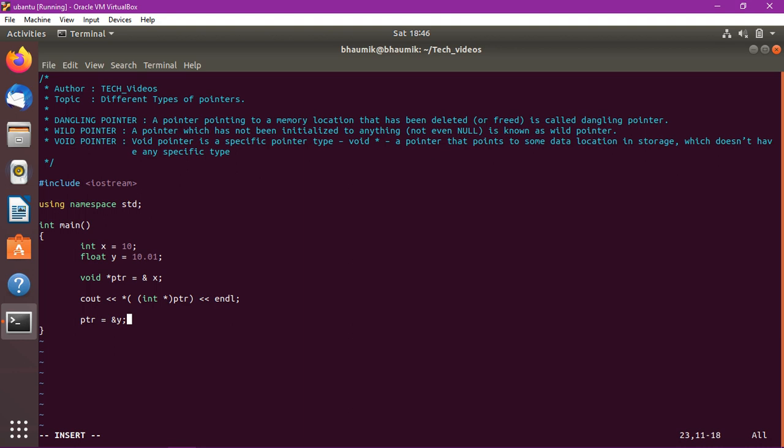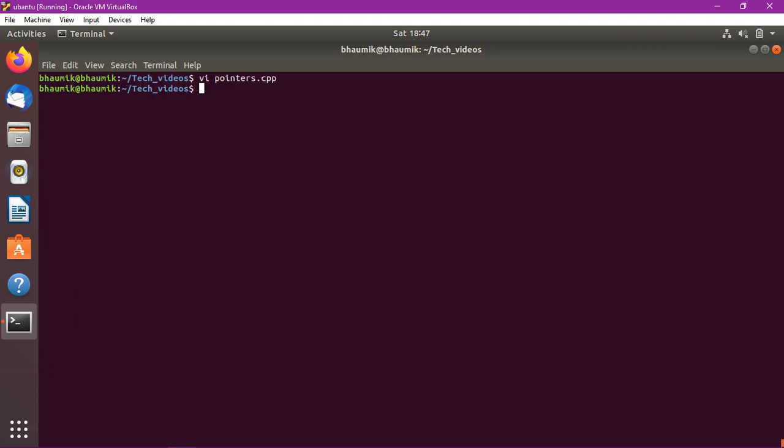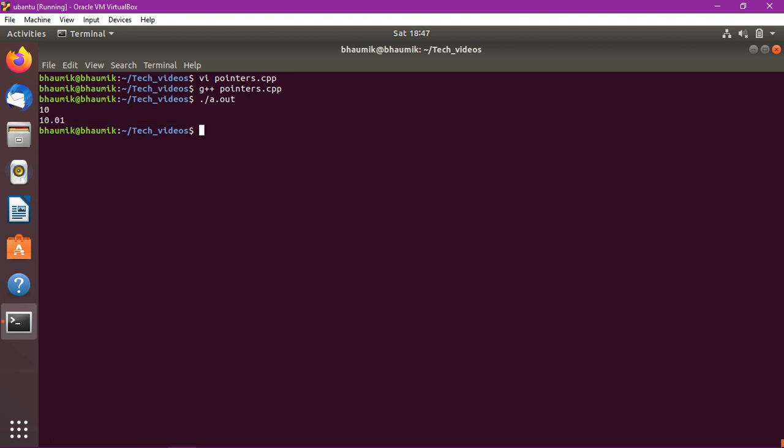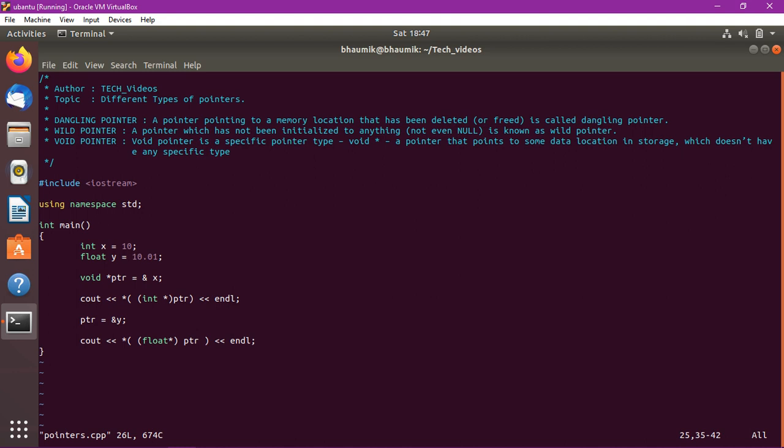Again we print out, take the value, typecast to float type, ptr. Now let's see the result. See, both times it is printing the values, integer and float. So this is all about the different types of pointers. Thank you all.